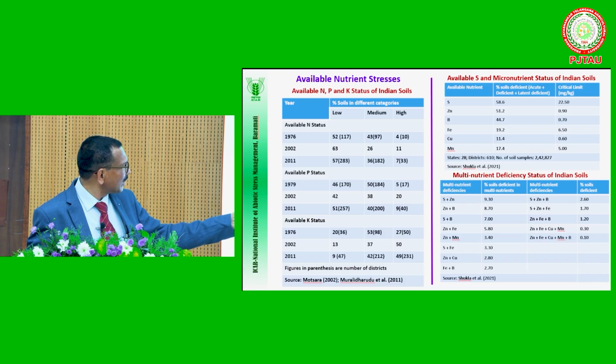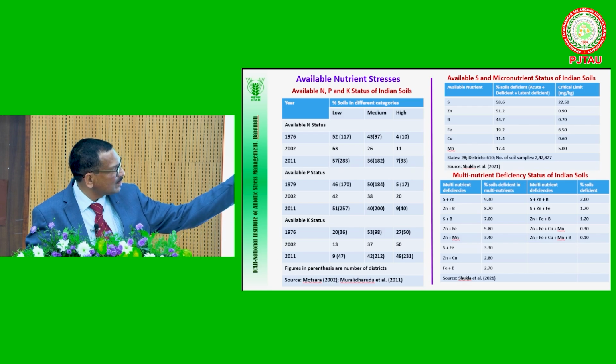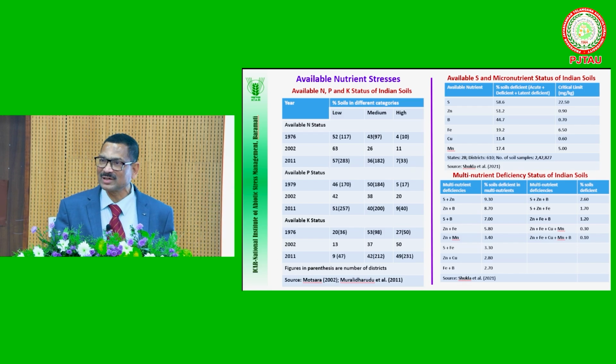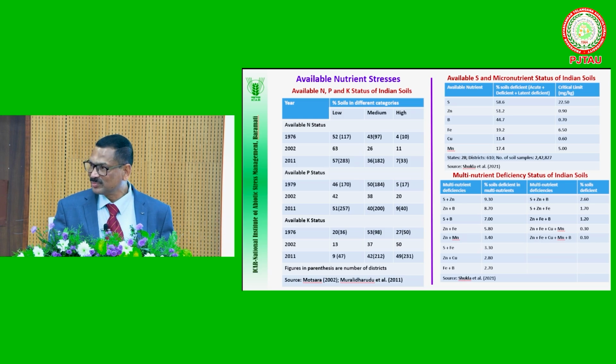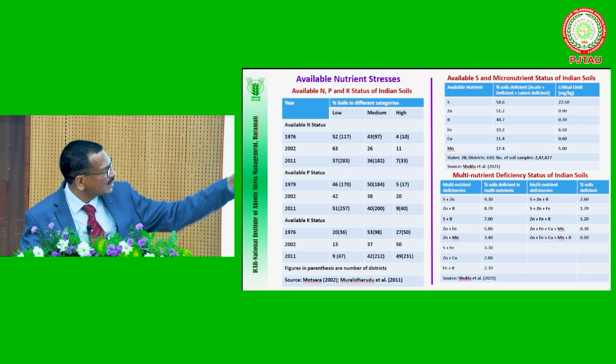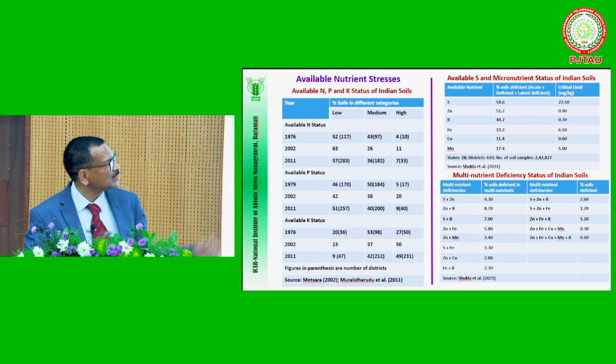If we see, I'm not going into that, all of you know the percent of soils deficient. Of course, recently in 2021, the All India Coordinated Research Project on secondary and micronutrients and pollutants published a paper in Scientific Reports. This is the recent map that is available. They used soil test data of 242,827 soil samples. According to that, sulfur is deficient in 58% of samples, zinc 51%, boron 44%, iron 19%, copper 11%, and manganese 17% of the soils.